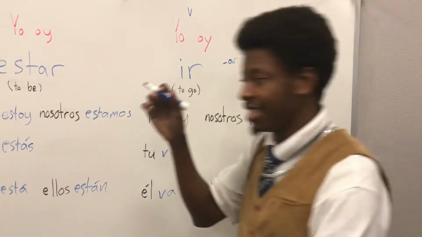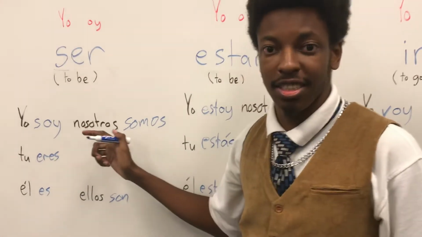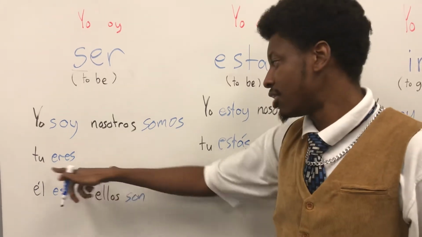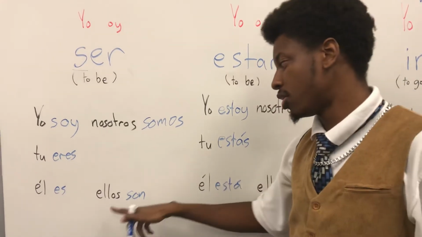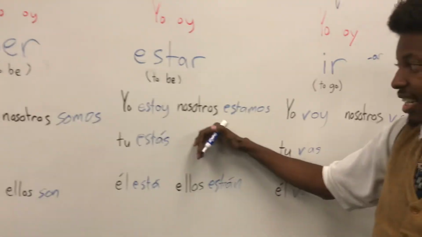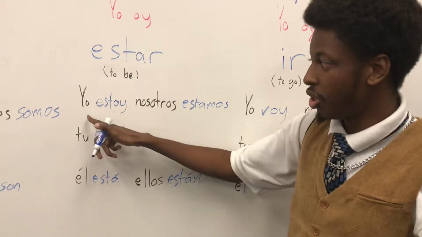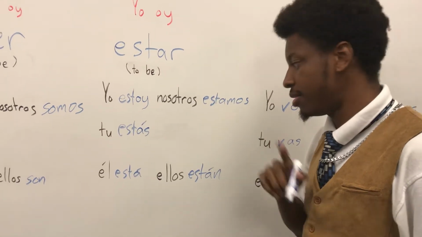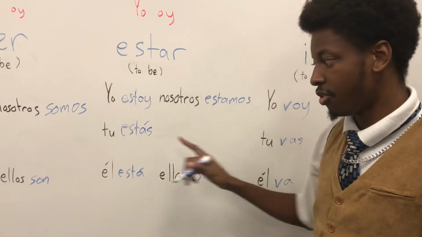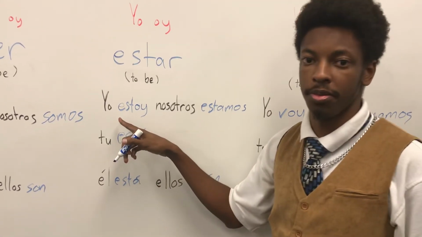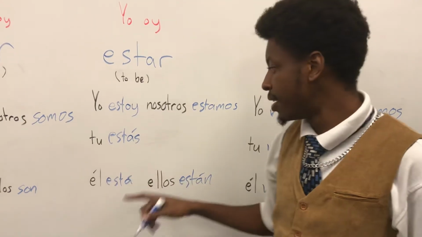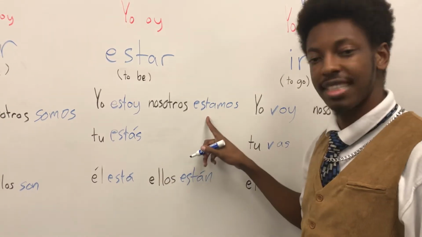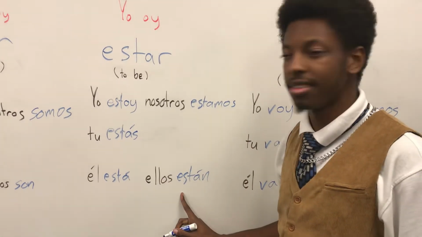Let's start with ser again. Okay, ser. First of all, these are yo oy verbs. So ser, yo soy. Then you need to memorize the rest. Tú eres, él es, nosotros somos, ellos son. Okay, estar, yo oy. Okay, yo estoy. Everything else, normal AR endings, except you need a tilde for everything except nosotros and yo. That changes the way you pronounce it. So, yo estoy, tú estás, él está, nosotros estamos, ellos están.